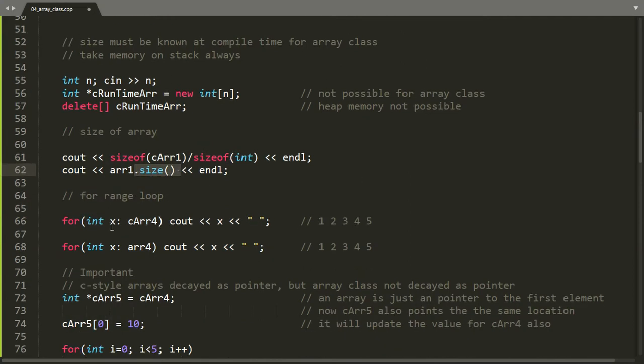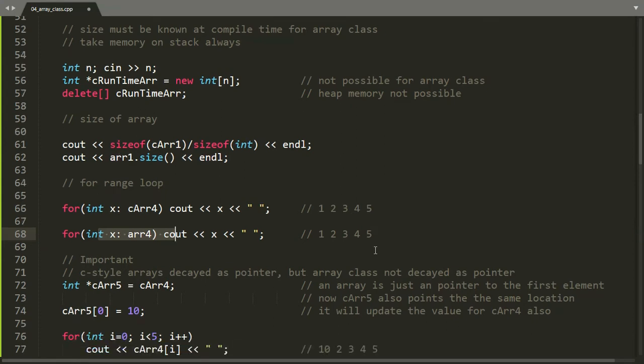Next is the for range loop. We can use the for range loop on standard C style arrays and array class objects also. But C style arrays are not very handy with the for range loop, as we will see in the next concept of assignment.